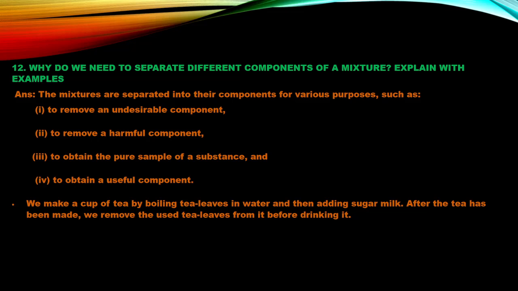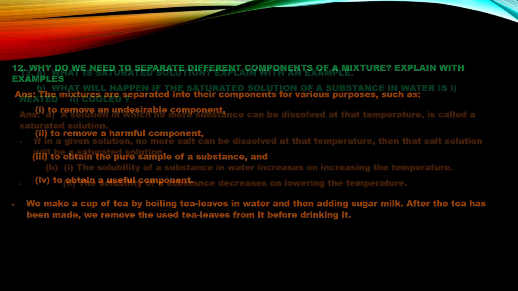And what is the example? Like we make a cup of tea by boiling tea leaves in water and then adding sugar and milk. After that the tea has been made. So we remove the tea leaves from it before drinking it. This is one of the reasons why we need to separate the components.